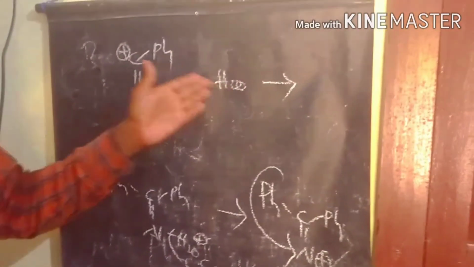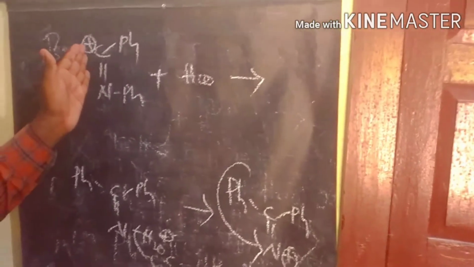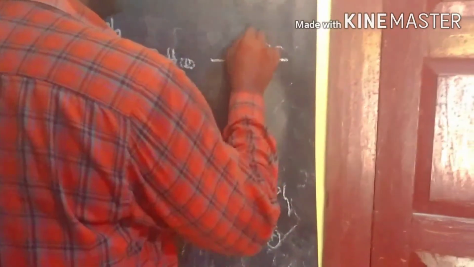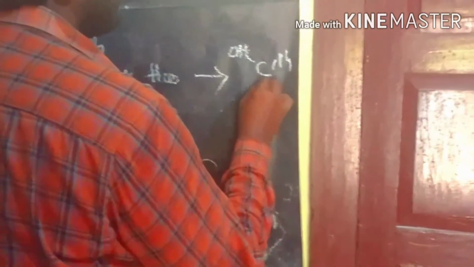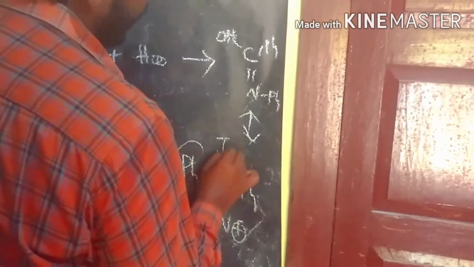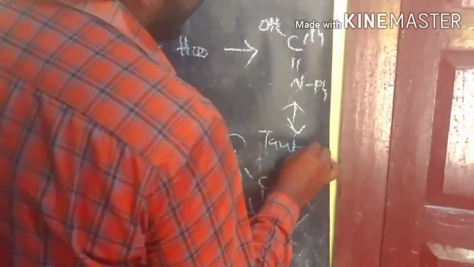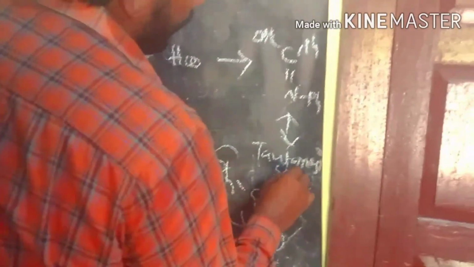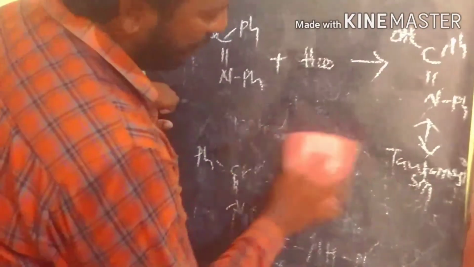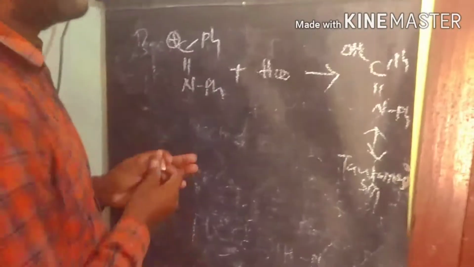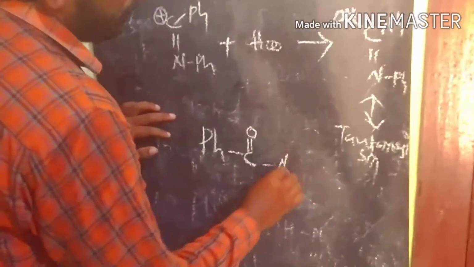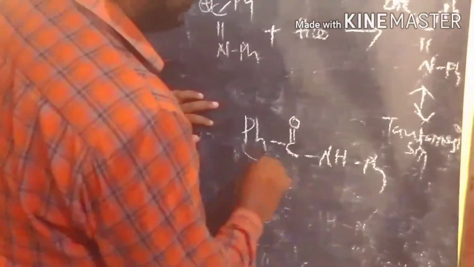The OH minus attacks the carbocation, so we get this intermediate. This intermediate then undergoes tautomerism, and finally we get the amide as the product, benzanilide.